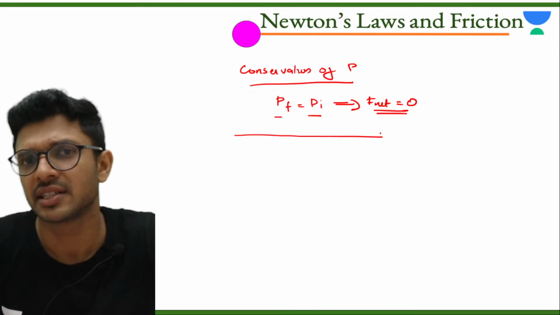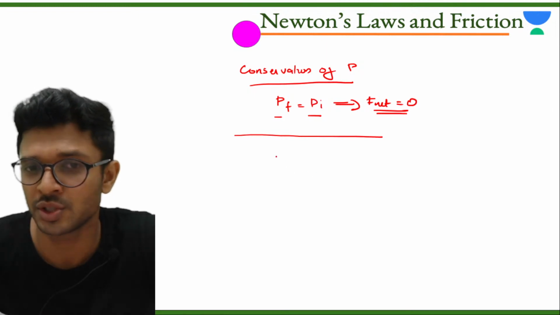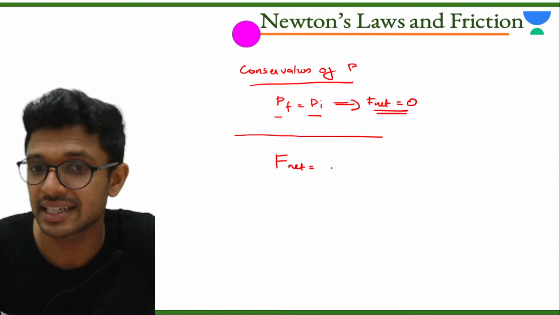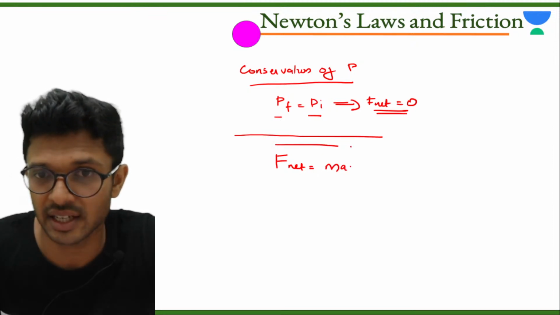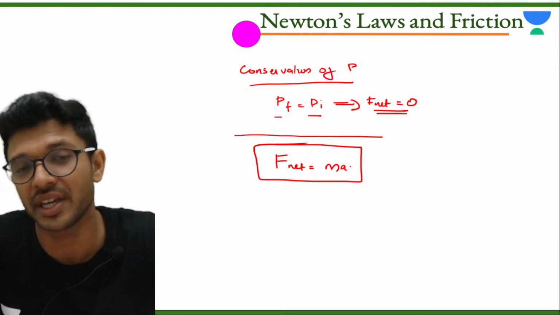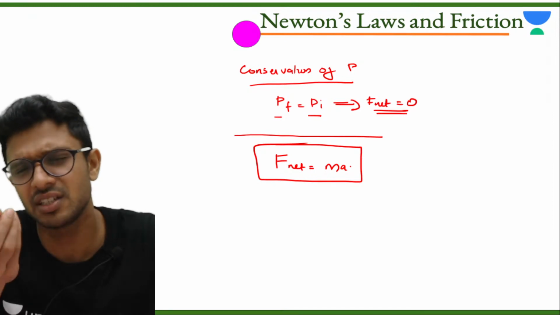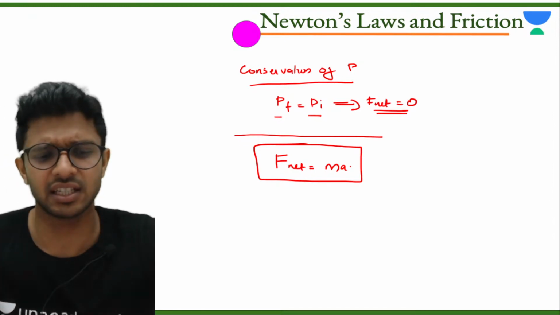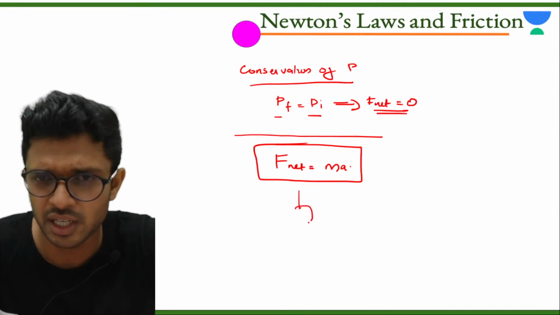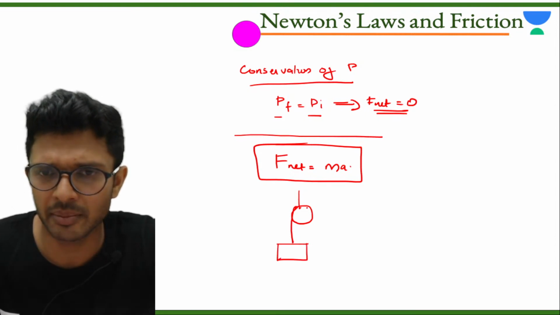If you want to solve any of the problems from the chapter of Newton's laws of motion, the only formula that you have to use is net total force acting on the body is equal to mass into acceleration. If you know this, any question from this particular chapter can be solved within a short span of time. Now, by using this, you can solve many problems, and one such problem is the pulley mass system.